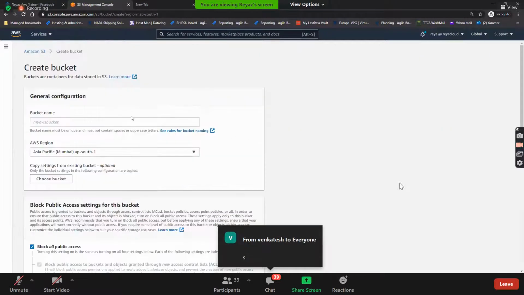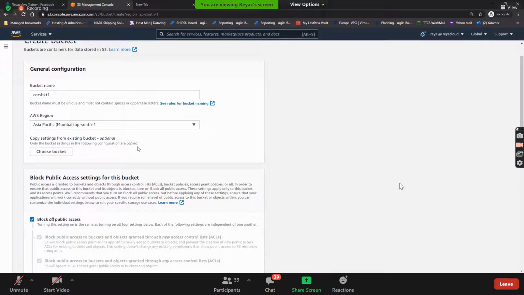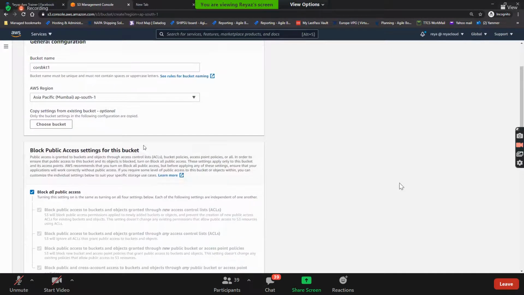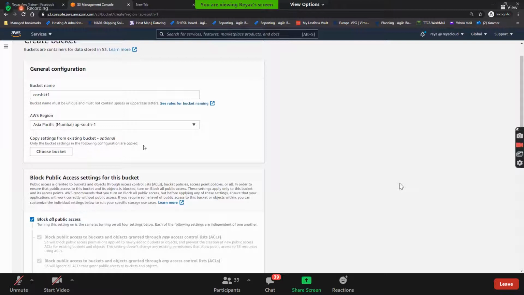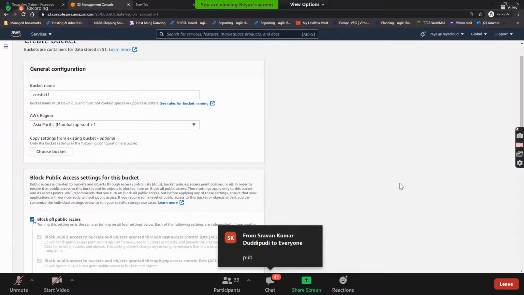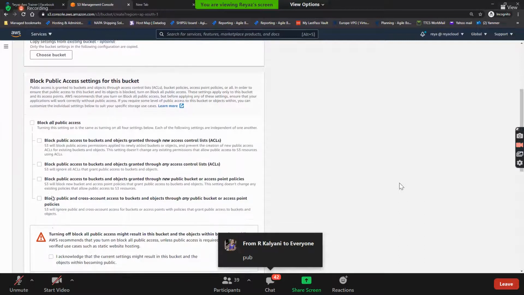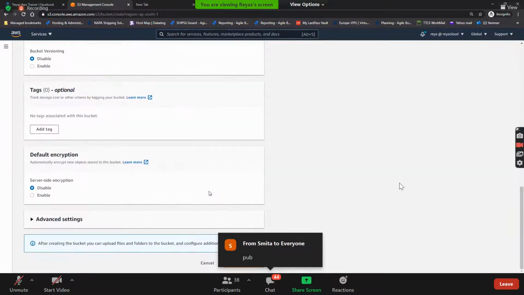Let's create two buckets. We call it as CORS BKT1. Let's see, we have already not CORS bucket 1. I'll create it here. Guys, I need to access it. I need to access my index.html as a website. So I should have the public or private. Public. Remove this. Okay, and then create.